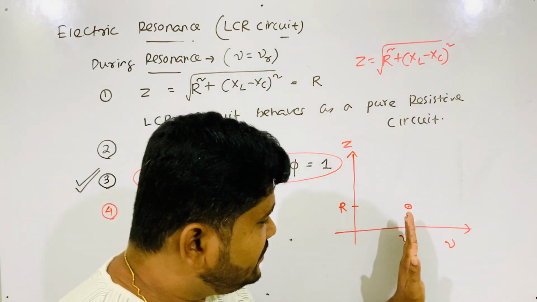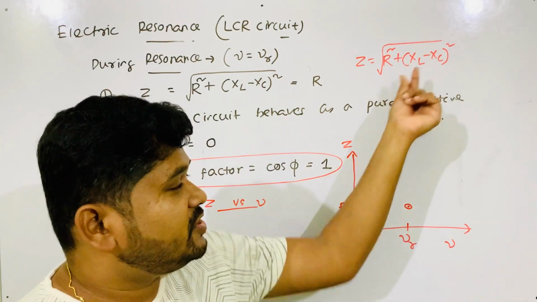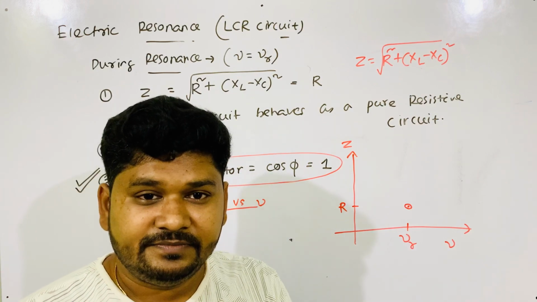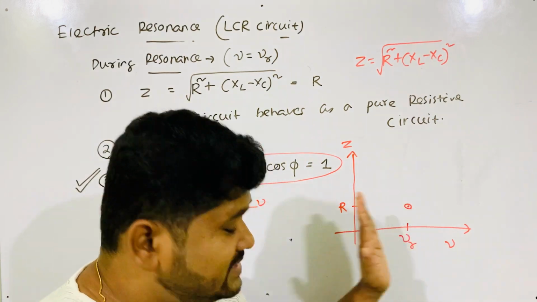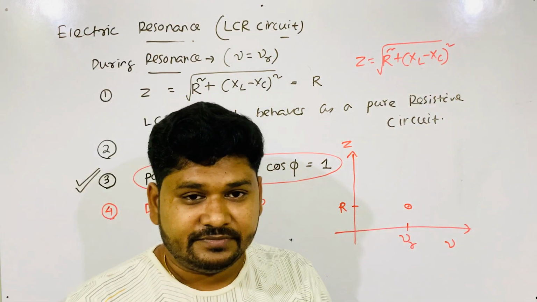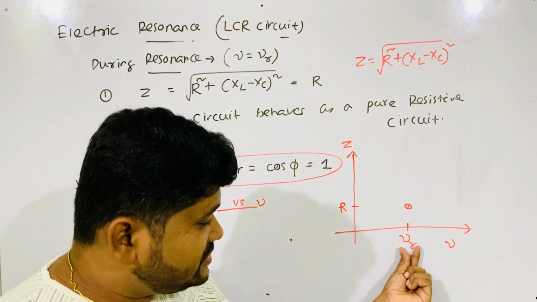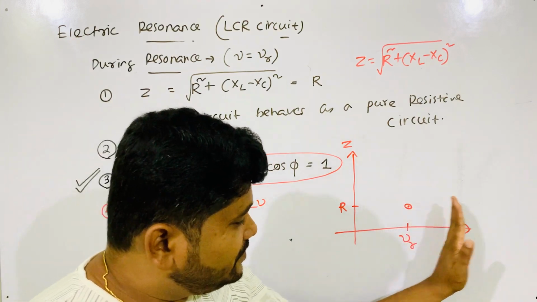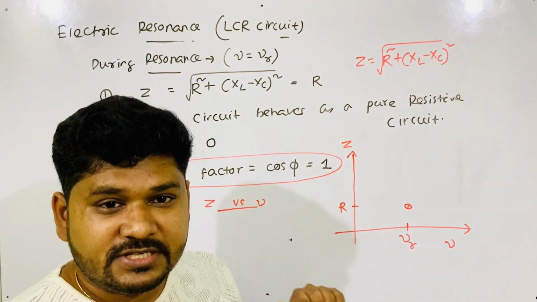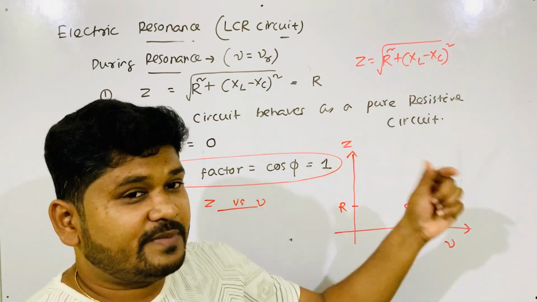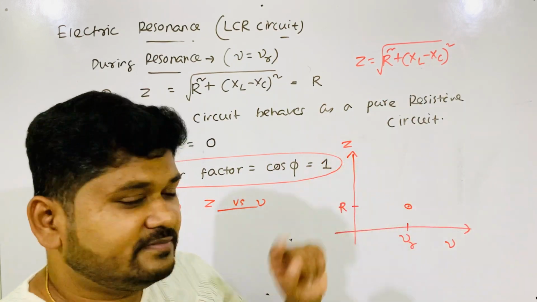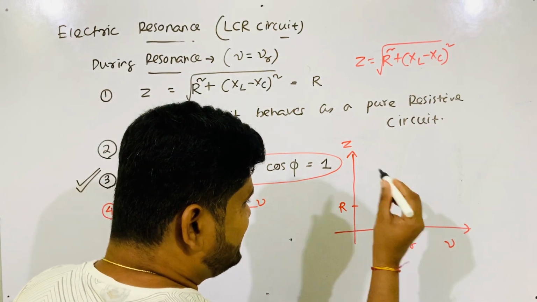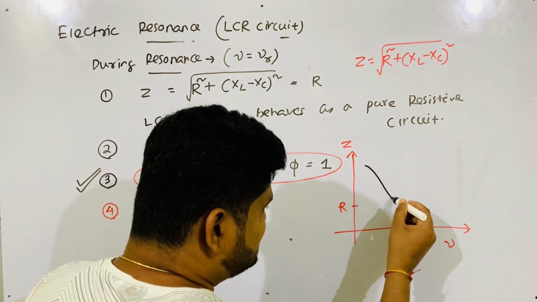If you increase the frequency, this term appears. If you decrease the frequency, this term also appears, because only at this frequency does the term cancel. Only at the frequency nu R does this term cancel. If we go more than nu R, this term appears. If you go less than nu R, it also appears. This means Z increases to both sides. Z becomes minimum only when nu is equal to nu R. Otherwise, it increases to both sides.